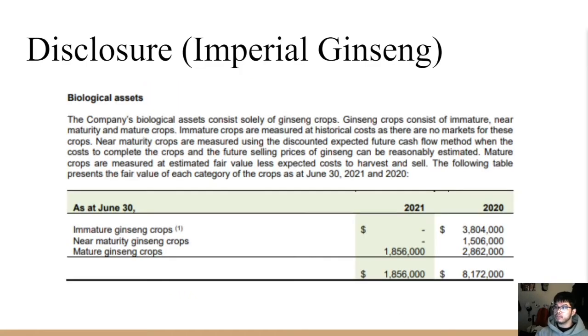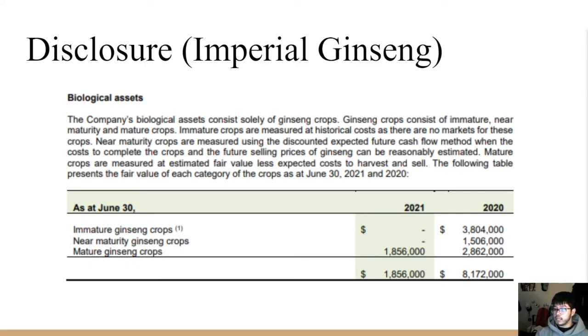In addition, Imperial Ginseng has also disclosed their definition of biological assets. Here it states the company's biological assets consist solely of ginseng crops. Ginseng crops consist of immature, near maturity, and mature crops. Immature crops are measured at historical costs, as there are no markets for these crops. Near maturity crops are measured using the discounted expected future cash flow method, when the cost to complete the crops and the future selling prices of ginseng can be reasonably estimated. Mature crops are measured at estimated fair value less expected cost to harvest and sell. And the following table here presents the fair value of each category of the crops as of June 30, 2021 and 2020.